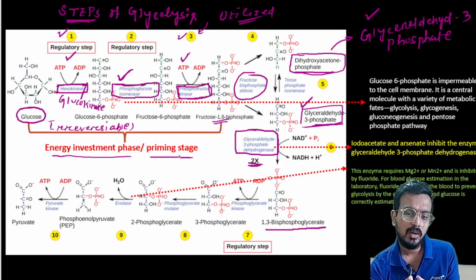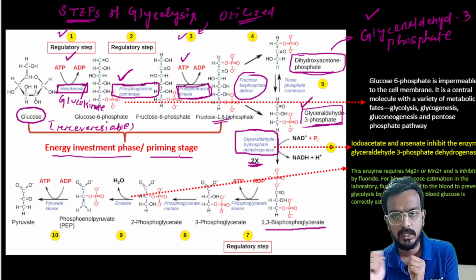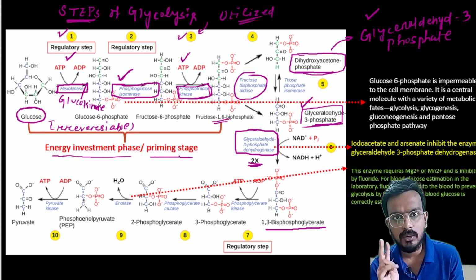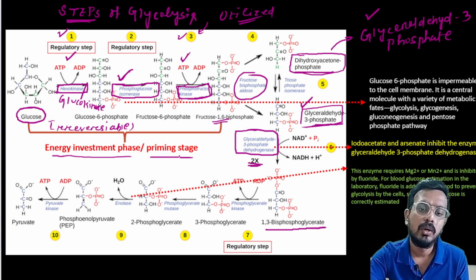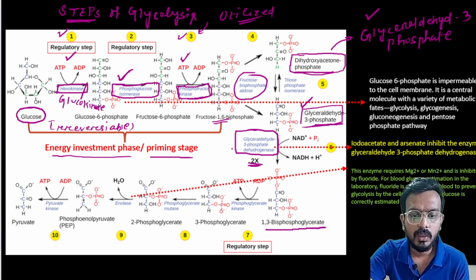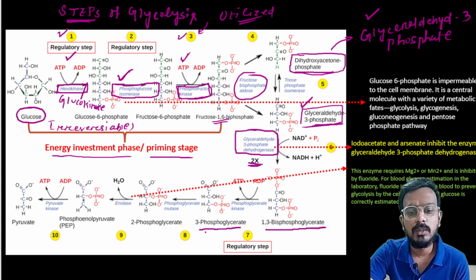So dihydroxyacetone phosphate can be converted to glyceraldehyde 3 phosphate. So now you have found two glyceraldehyde 3 phosphate. So this reaction will be carried out in 2x, मतलब दो दो कंपाउंड करके फॉर्मेशन होगा. फ्रॉम द ग्लिसरॉल्डिहाइड 3 phosphate विल फाउंड 1,3 bisphosphoglycerate in the presence of the enzyme glyceraldehyde 3 phosphate dehydrogenase. Okay, so now this 1,3 bisphosphoglycerate again forms 3 phosphoglycerate.